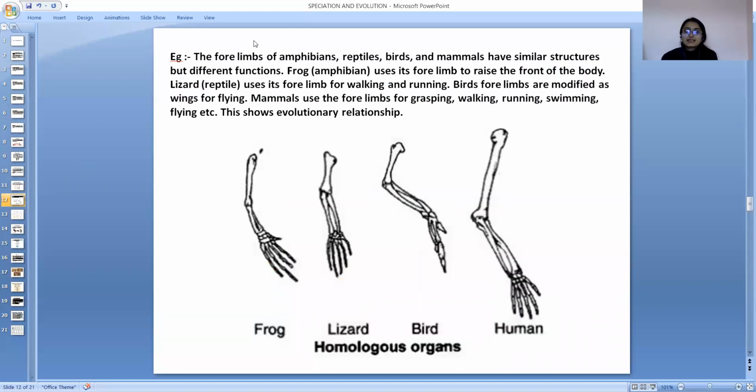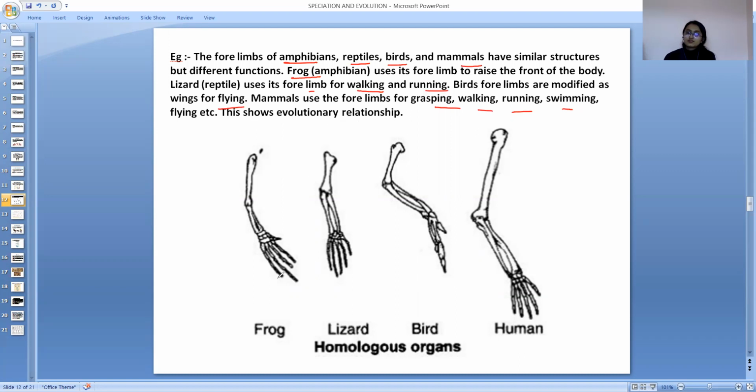Let's take another example of this. For example, the 4 limb of amphibian, reptile, birds, mammals. It is said that we have evolved from Pisces. Pisces, amphibian, reptiles, birds, which is called aves, mammals, all are classes of vertebrates, right, which have similar structure but functions are different. Frog uses its forelimb to raise the front part of the body. Lizard uses it for walking, running. Birds use it for flying. Mammals use it for grasping, walking, running, swimming, flying, etc.